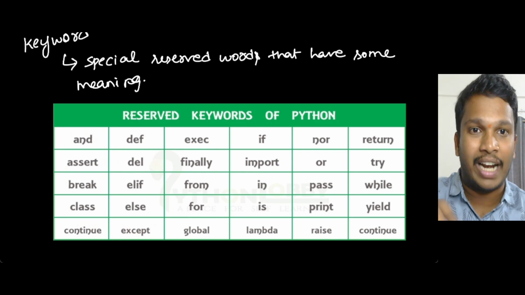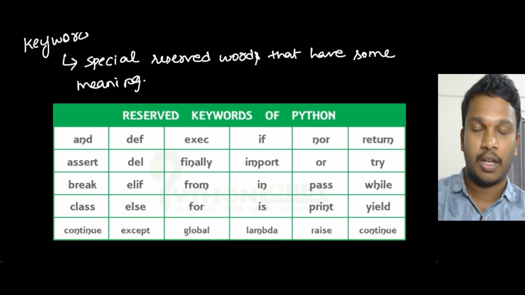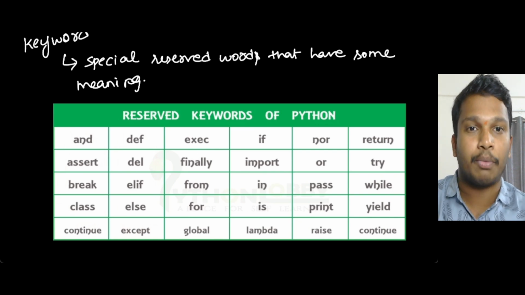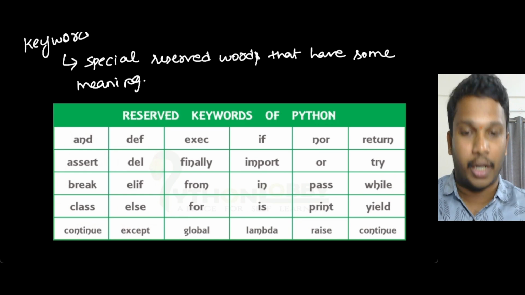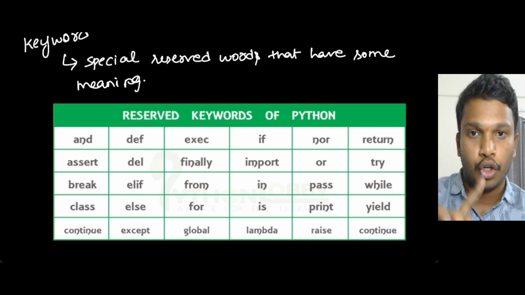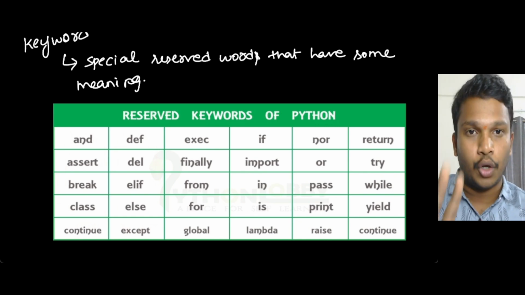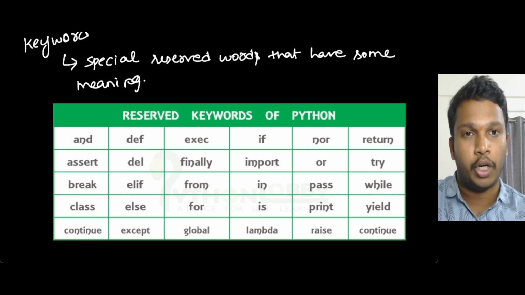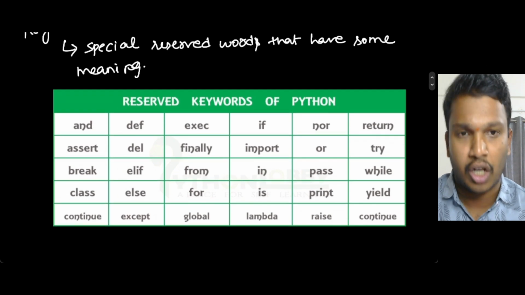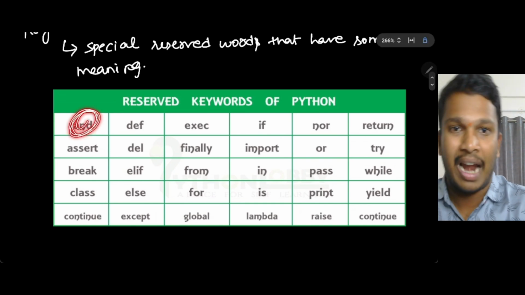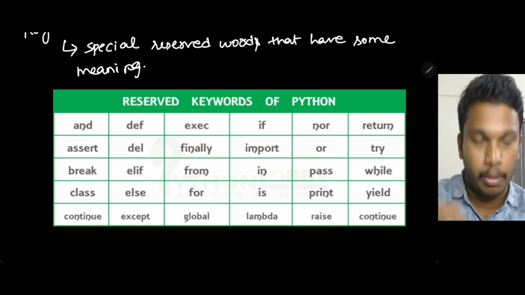Similarly, when writing variable names, we are indirectly doing a naming ceremony for variables. So you should not give names that already exist, or the computer will get confused. You should treat the computer like a kid. Computer acts very simply, so you should not complicate it or confuse it. That is why you are learning the Python language, so that you do not make mistakes. Just remember some of the keywords. With practice, all these keywords will get into your brain. For now, remember that and is a keyword. I will make use of it and show you.